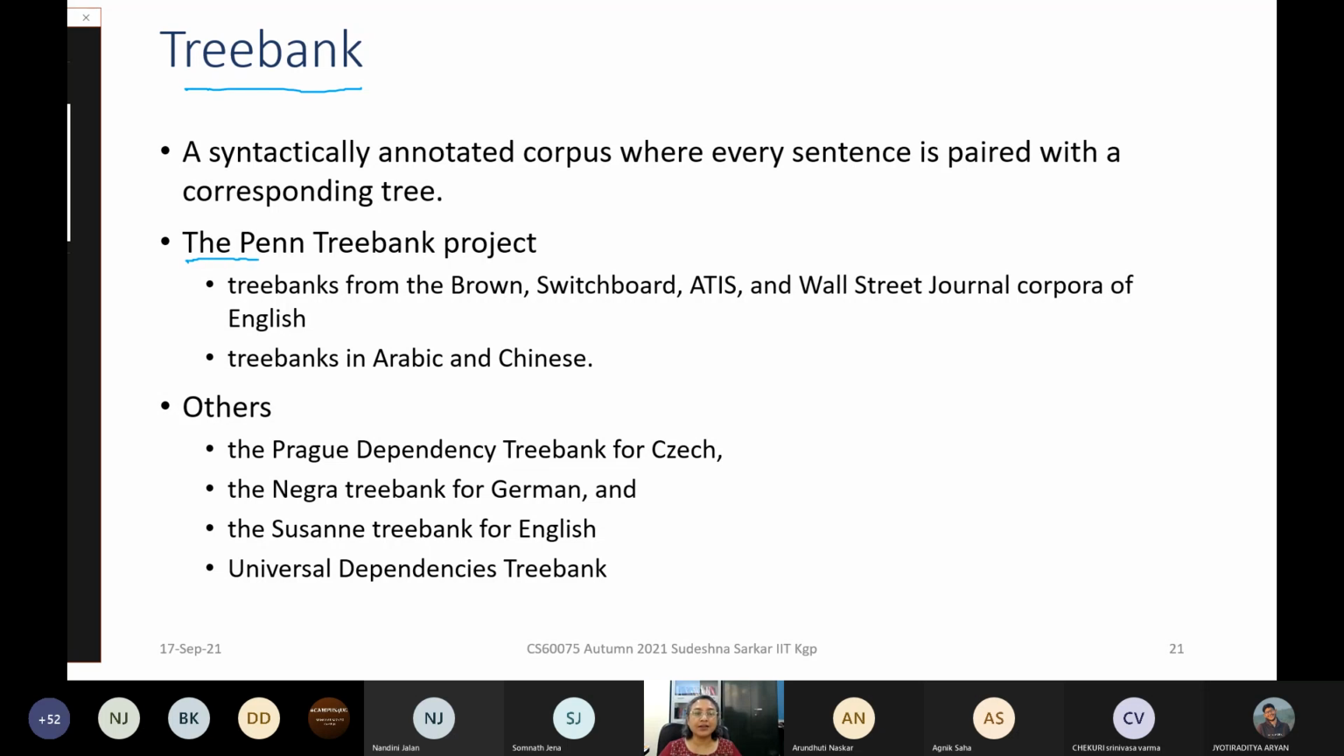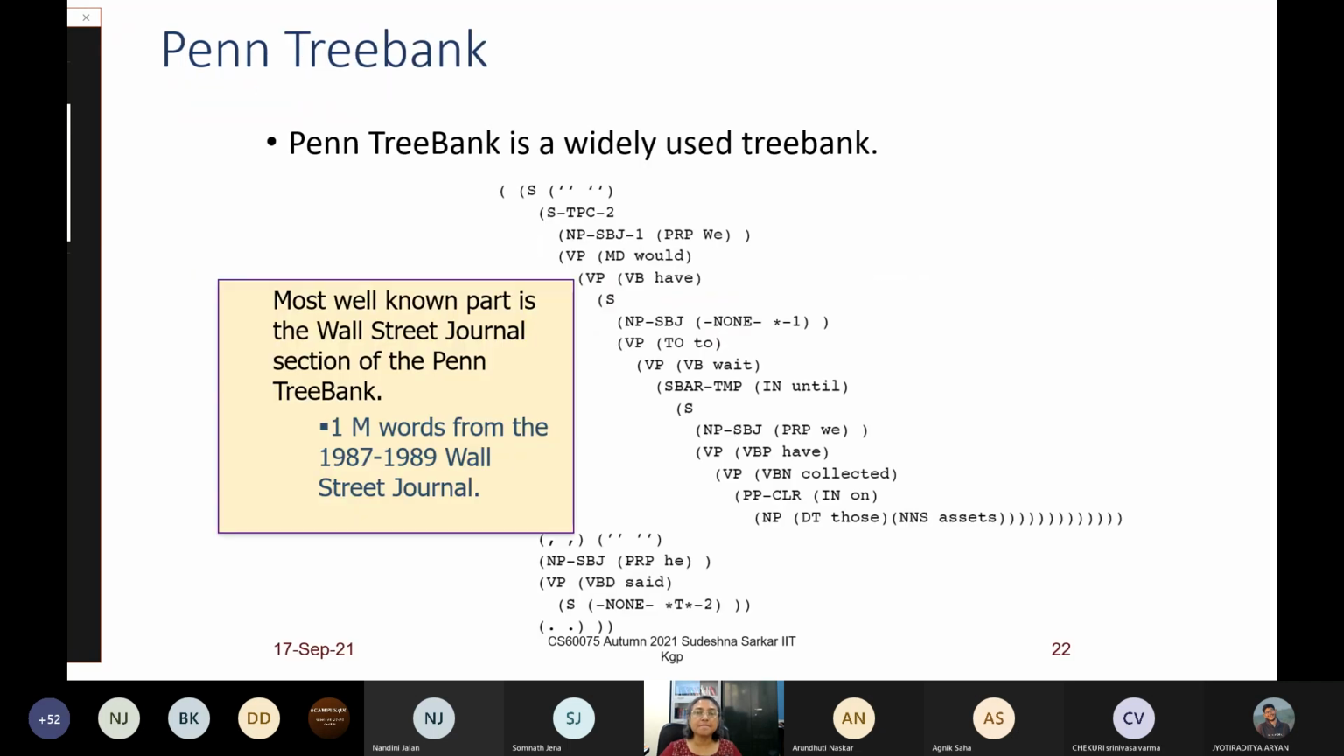For example, one of the very initial and large efforts was building the Penn tree bank, where they took sentences from some standard corpus and developed a tree bank for that. And there are tree banks for many other languages. Now, this is an example of a sentence which occurs in the Penn tree bank.